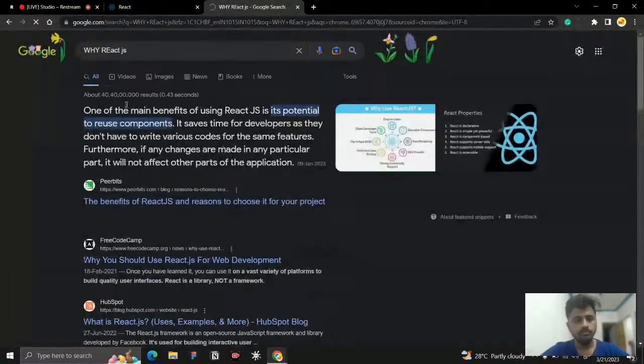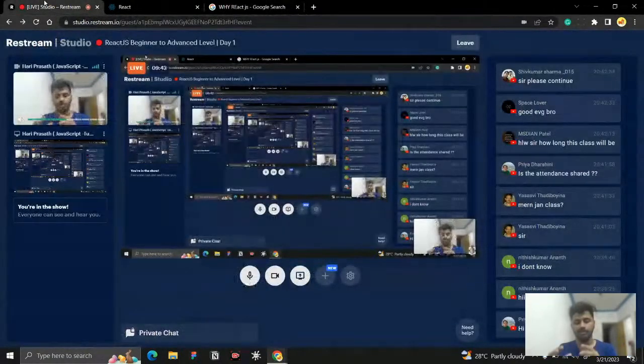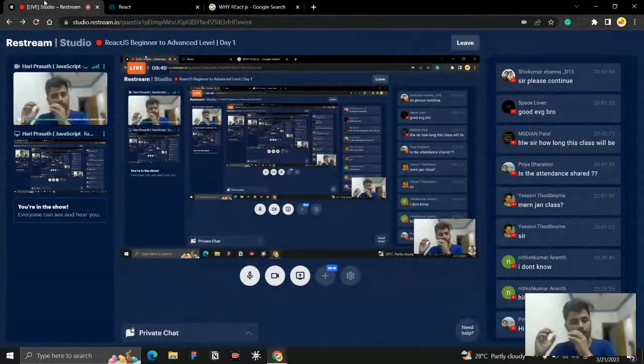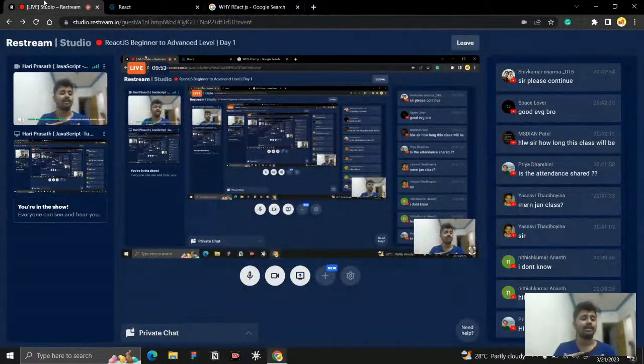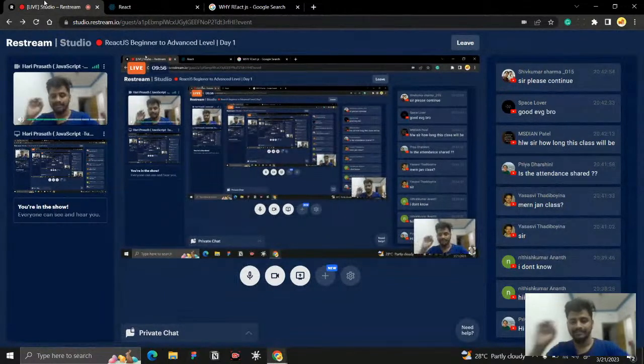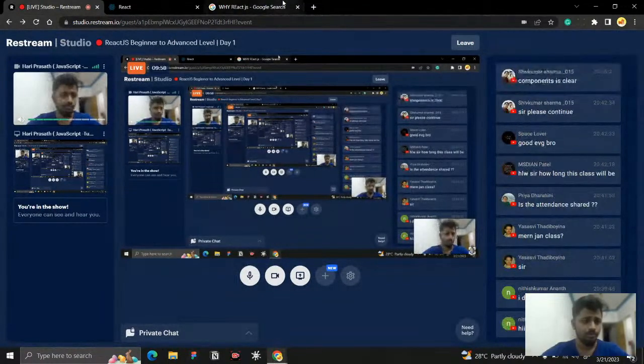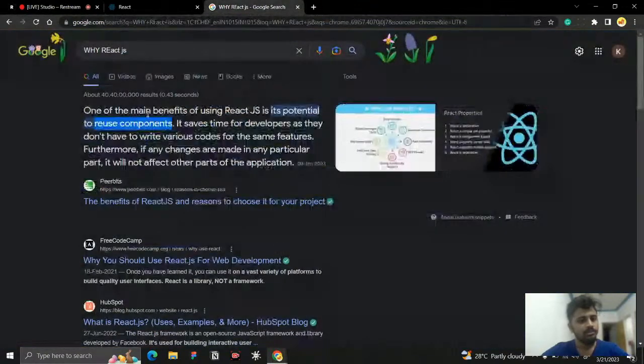JS. So the main benefit is the potential to reuse components. What does that mean? Whenever I create an application, I just create a component, it may be a button, it may be a card, it may be a user, whatever. I just create a component, and whenever I want it, I just call the name and I can use it. I will give you a real practical example also, don't worry about that.